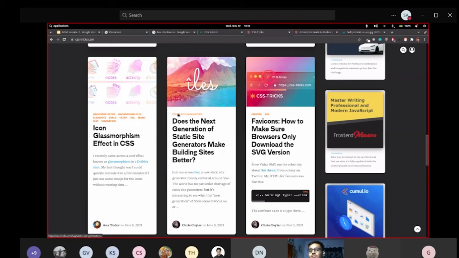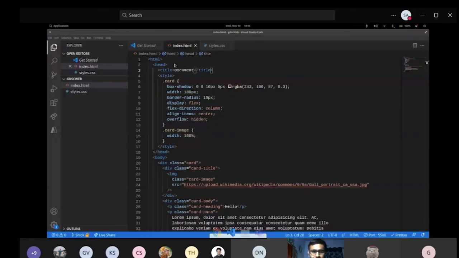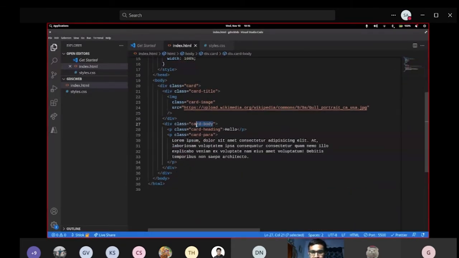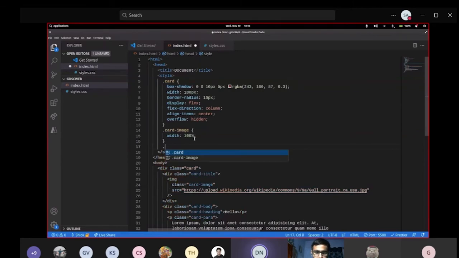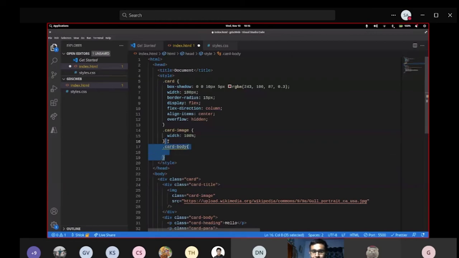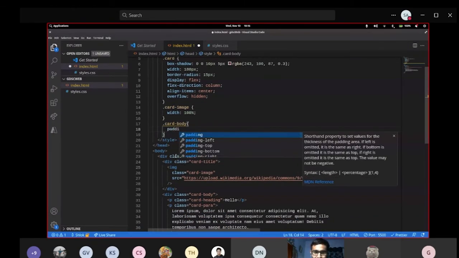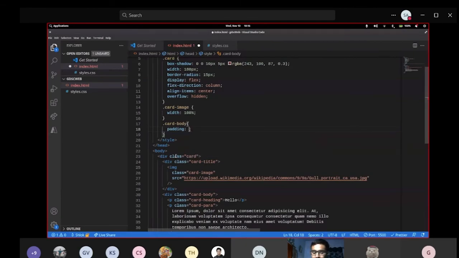But the most suitable thing which you can use is adding some spacing towards inside. So you can assume this to be a box and there's some spacing inside. So what I am going to do is add some padding inside this card body. So card, remember there is a preference order. Suppose you use card body twice from top to bottom, it is going to change some preference order of the properties. The slide that you will come across. Don't focus on it right now. So I'm going to add some padding of, suppose, 20 pixels.